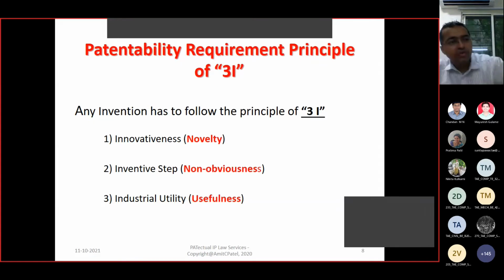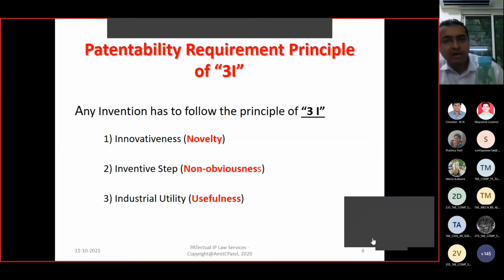Say for example, how will you judge whether it is patentable or not? Look friends, this is one example. This is a bottle, a blue color bottle. Now for the very first time you come up with the idea to make differently colored bottles.